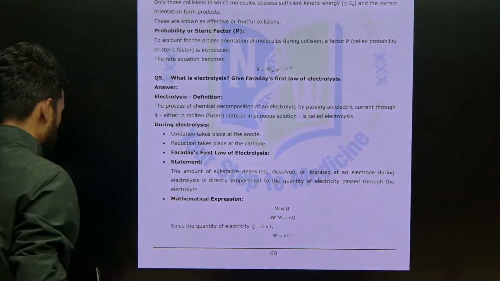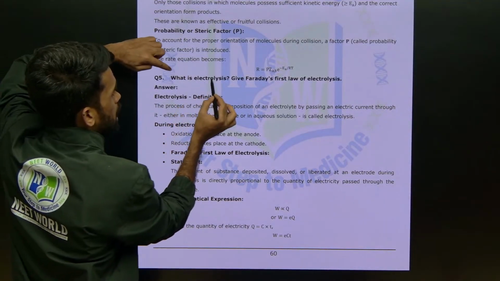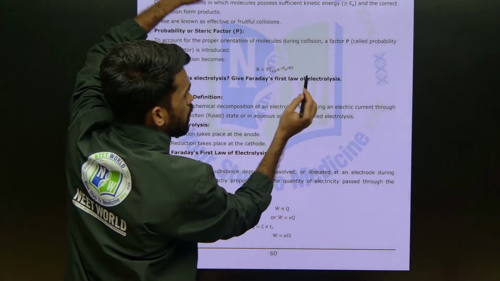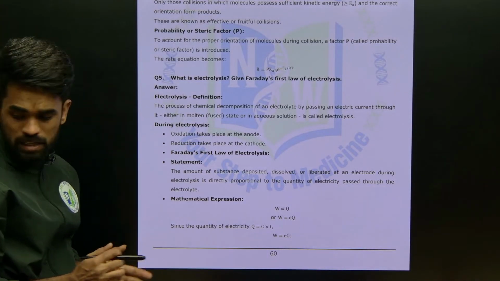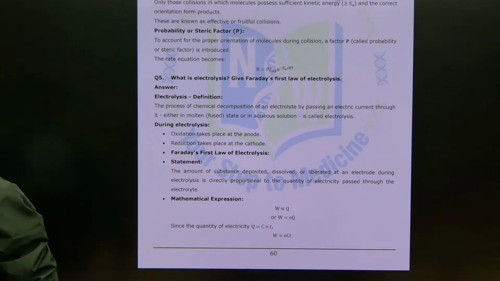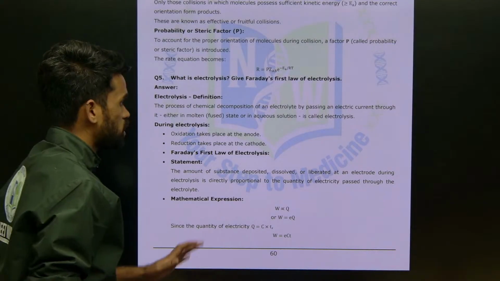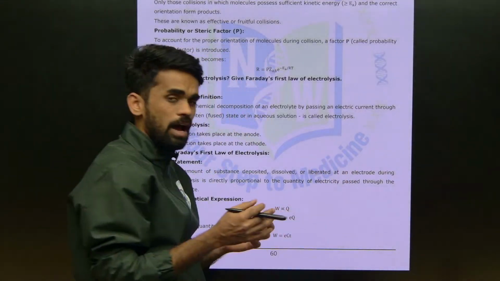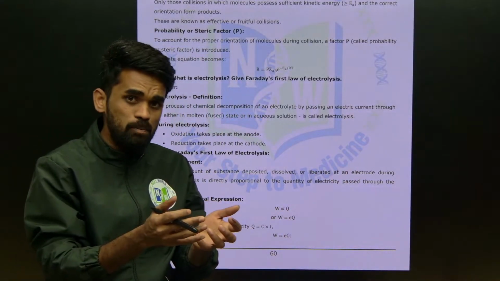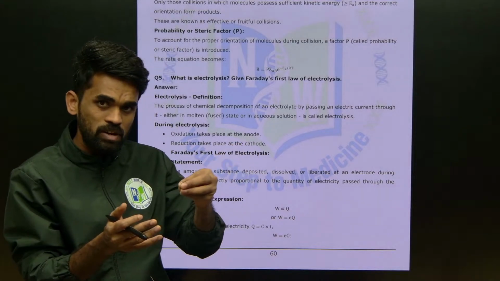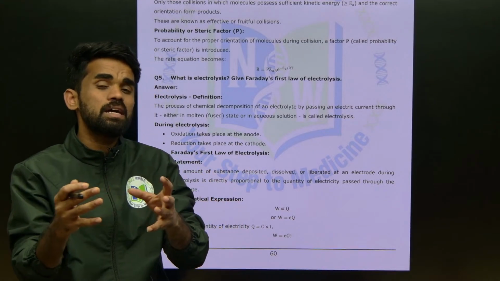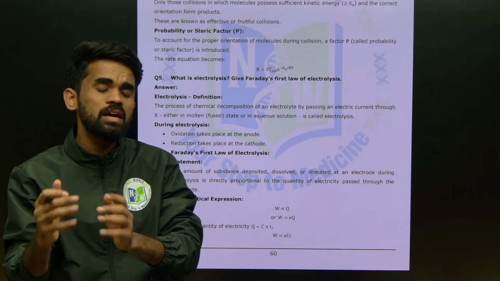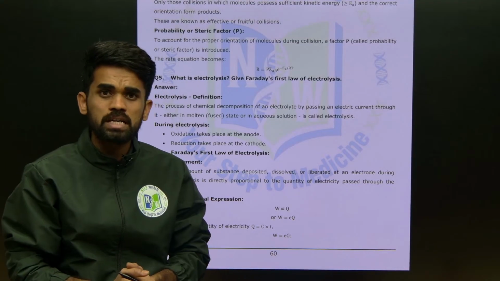So the first one, just see here: what is electrolysis? Give the first law of electrolysis. What do we mean by electrolysis? First of all, tell me. Electrolysis is nothing but passing electricity through some solution, and with the help of the electricity we are passing externally, we are making a chemical change, a non-spontaneous chemical reaction.